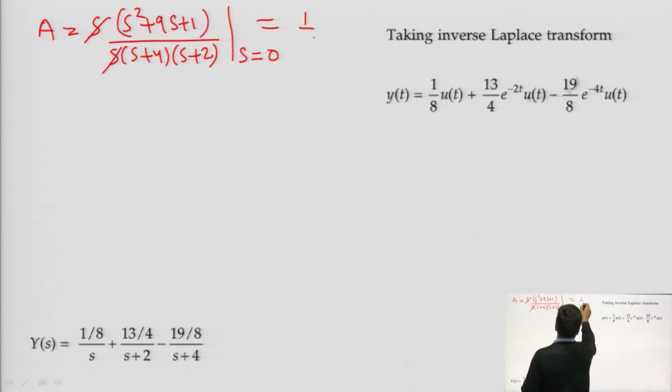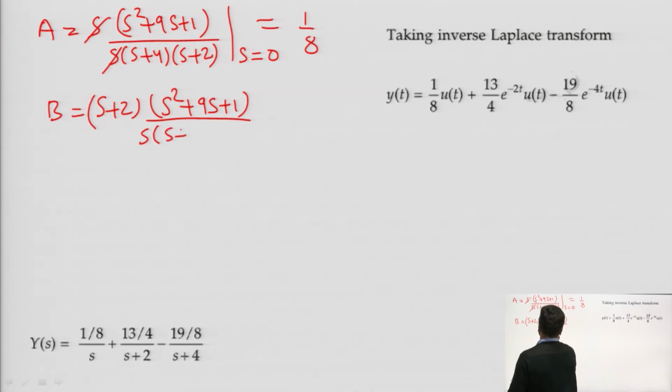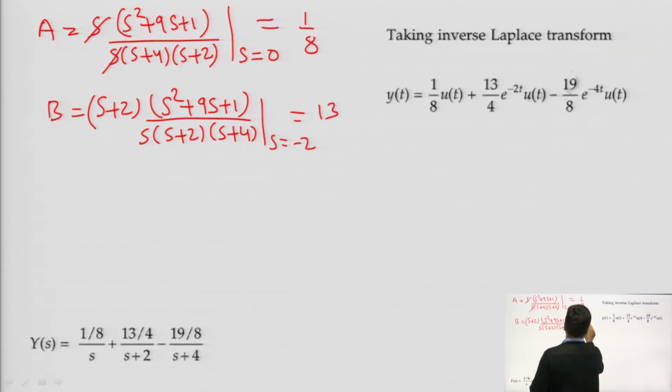as 1 by 8. Now, B will be equal to (s plus 2) times (s square plus 9 s plus 1) divided by s(s plus 2)(s plus 4), using the residue theorem, at s equals minus 2, and we get the value as 13 by 4.